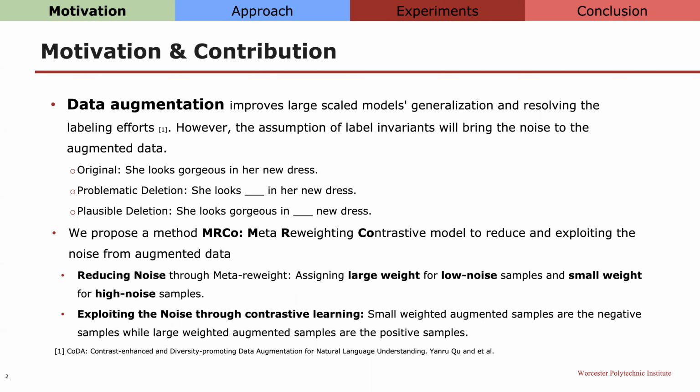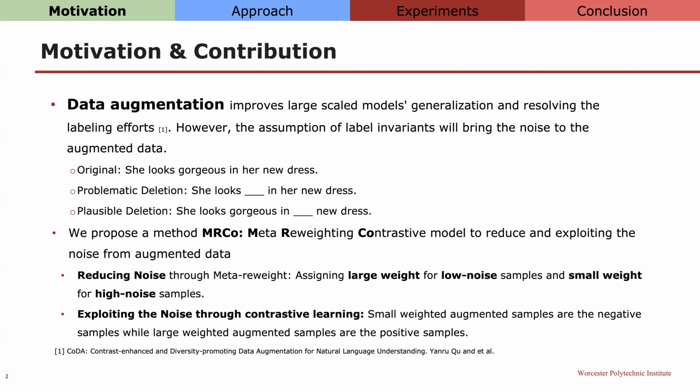Thus, we propose a method to reduce and exploit the augmentation noise. The method is named MRCo, Meta-Reweight Contrastive Learning. Specifically, we utilize a Meta-Reweight to reduce the noise. It assigns large weights for low noise samples and small weights for high noise samples. We consider contrastive learning for better representation learning of these high noise samples. So this can help us better exploit the high noise samples without rejecting or lowering their contribution. In our case, we consider the small weighted augmented samples as negative samples, while the large weighted augmented samples